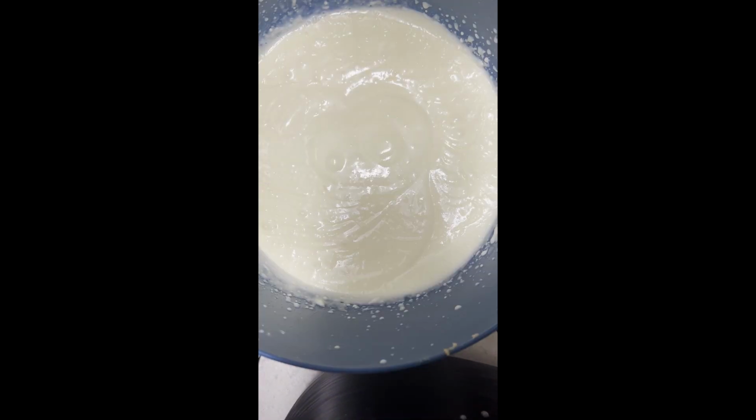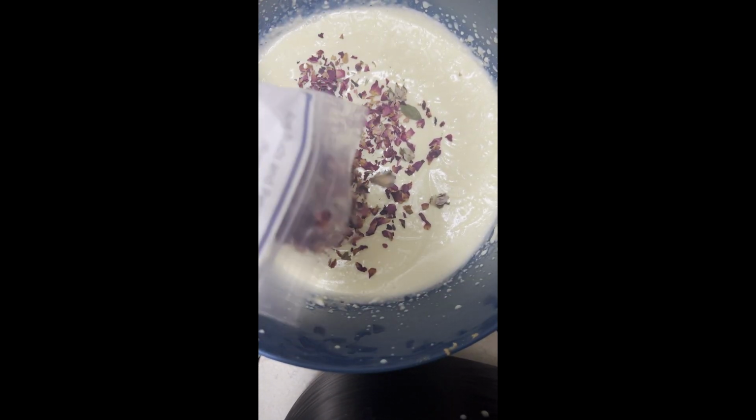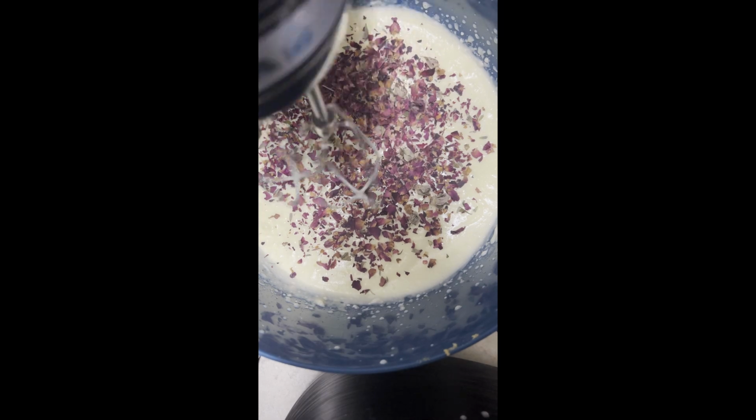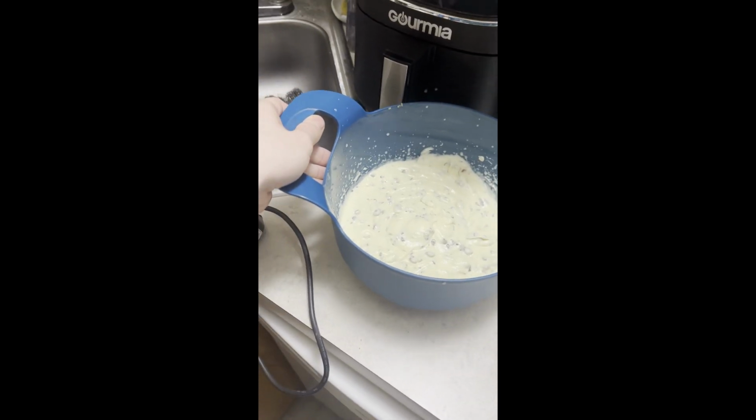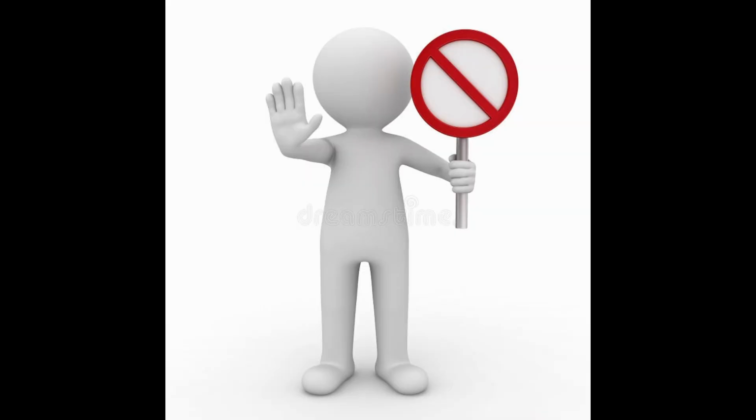I then used a hand mixer to beat the mixture for about 3 minutes or so. And then came the most important part, the flowers. The rose had a pretty strong aroma, so I was hoping that would reflect in the taste. I then used the hand mixer again to incorporate everything nicely. Then it was finally time to put the cheesecake filling in with the crust. But wait, because I don't want to reveal the end product yet before I tell the story of Narcissus.